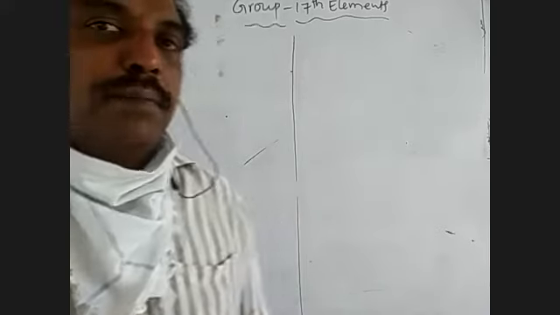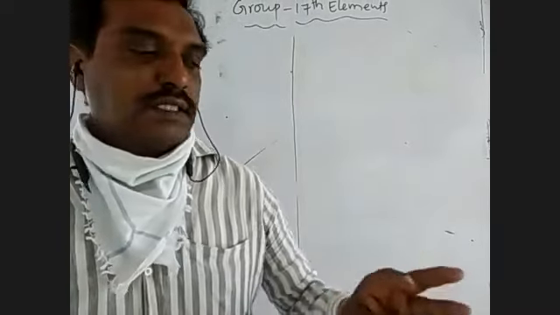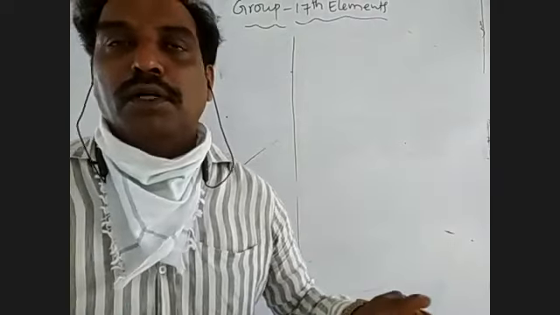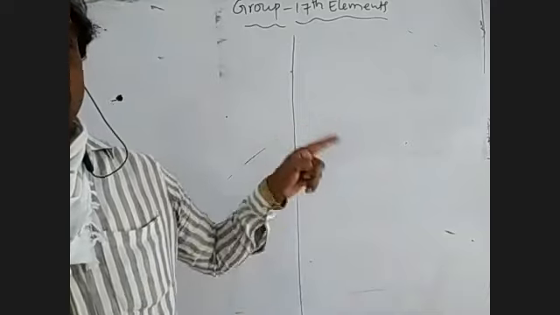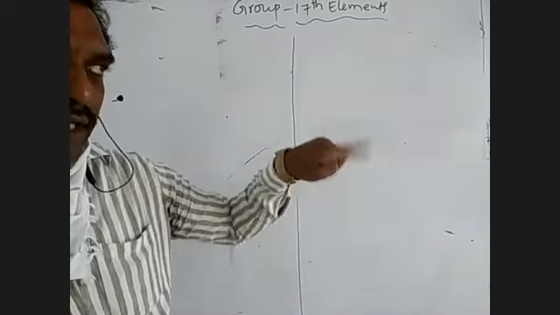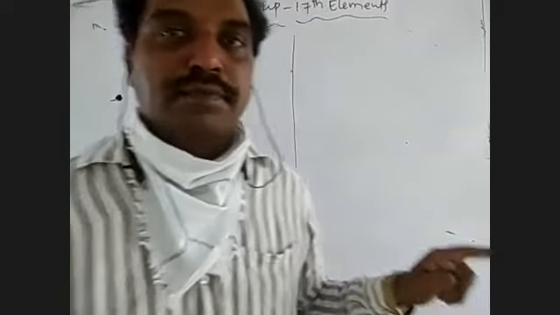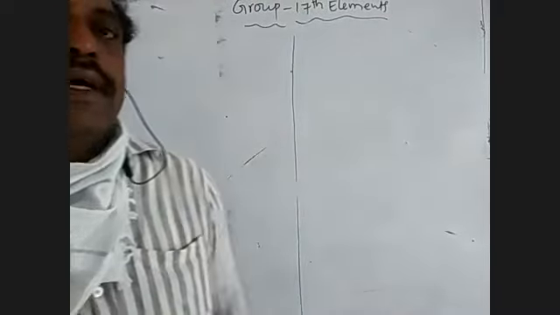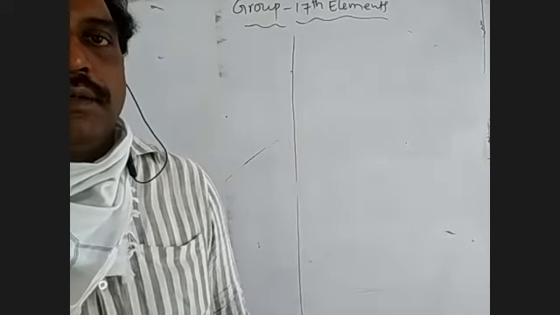Melting and boiling points of 17th group elements increase from top to bottom due to the increase in van der Waals force of attraction. In the 16th, 17th, and zero groups, top to bottom, melting and boiling points increase. For 1A group elements, melting and boiling points decrease. In the remaining groups, the melting and boiling points follow an irregular order.